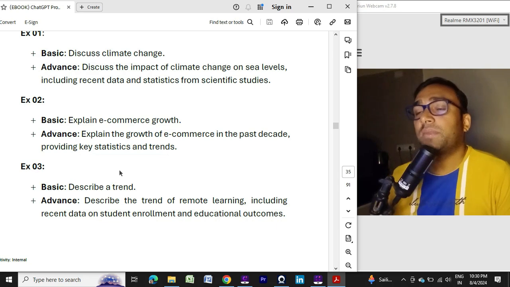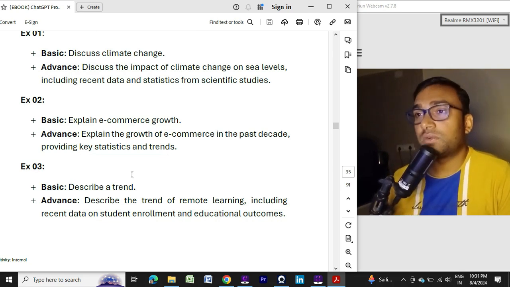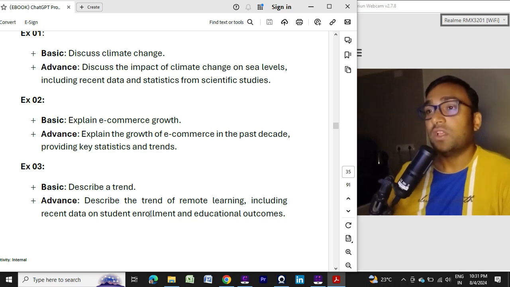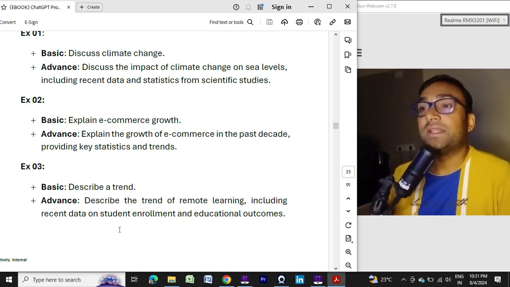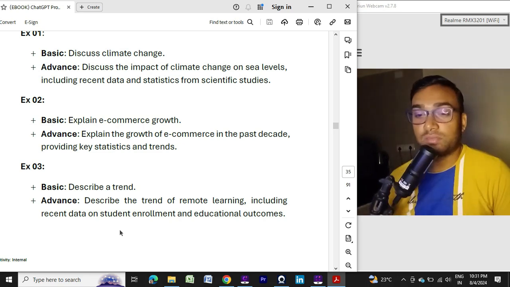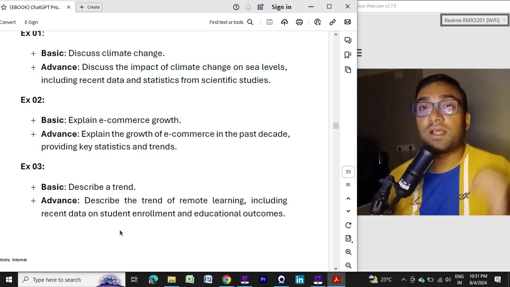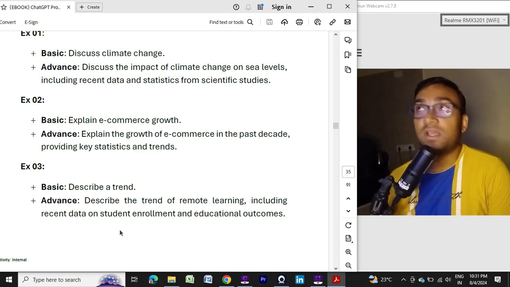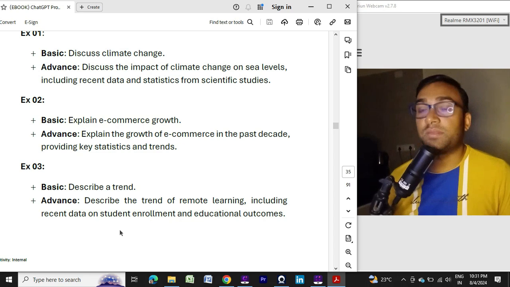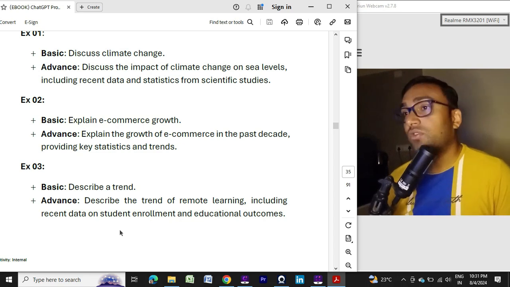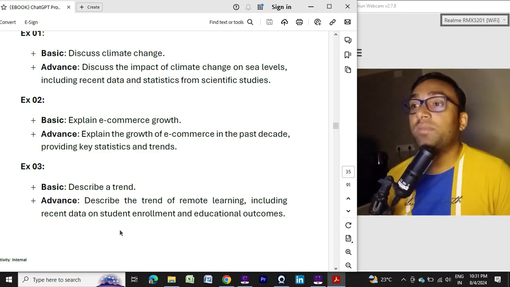Example number 3 is describe a trend. That is a very generic question for ChatGPT, but here you can write: describe the trend of remote learning, including recent data on student enrollment and educational outcomes. You are telling ChatGPT to take the recent data, not the old data from the last 10 or 15 years. Take the latest update, the recent data, and then create my content.